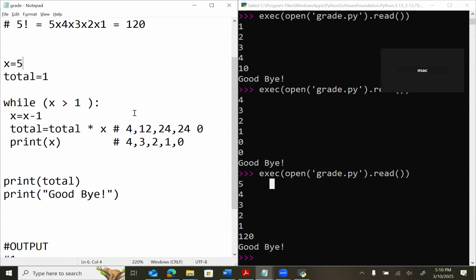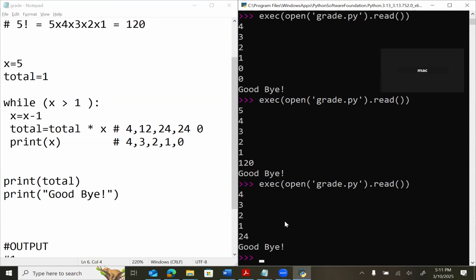Should be 0. No, it should be 0. No, wait, it will stop at 24. You see that? No, I want it to be 120. What changes should I make so that we get 120 in the program? In the loop, what changes should we make so that it gives 120 with this 5, not with 6, huh? With this 5.